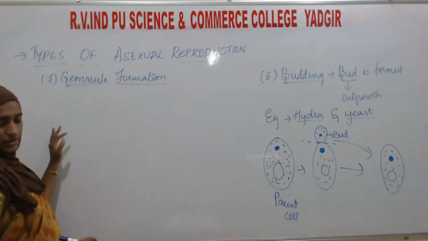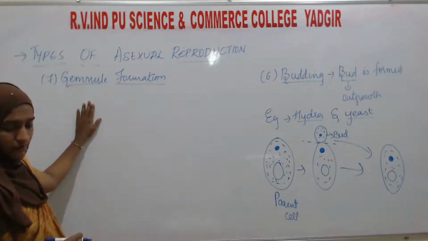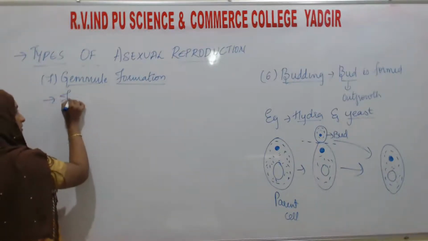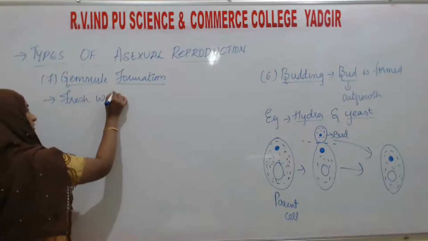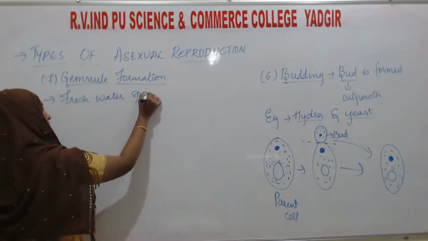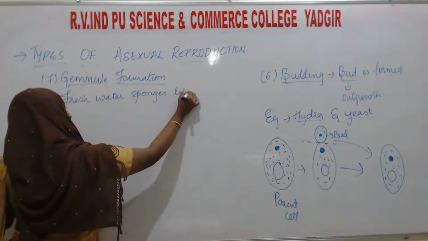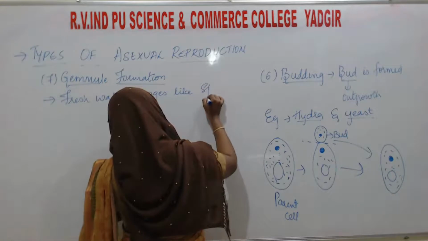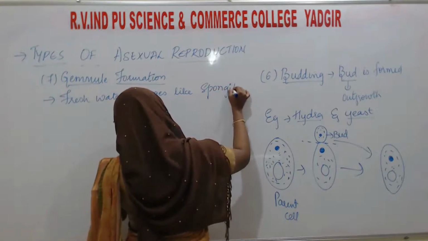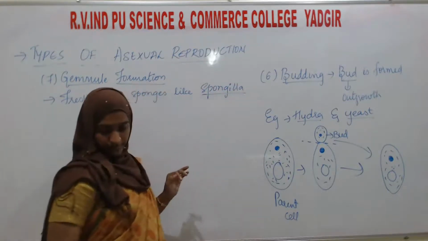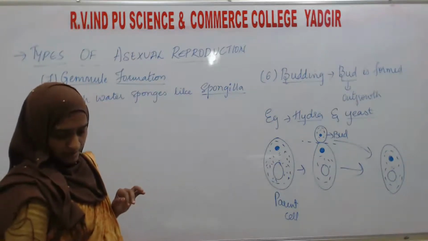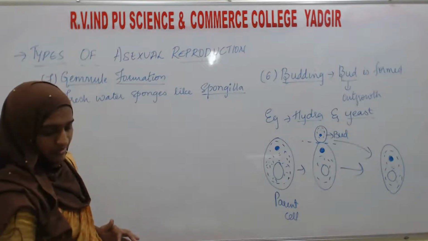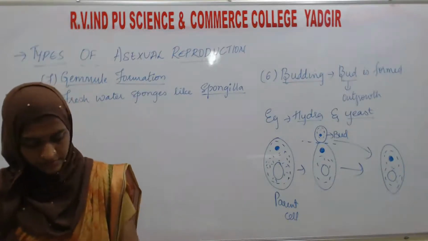Gemmule formation. Here, what do you mean by gemmule? These are found in freshwater sponges, one example being Spongilla. Here a small bud is going to form inside the body. How will it be? See here.